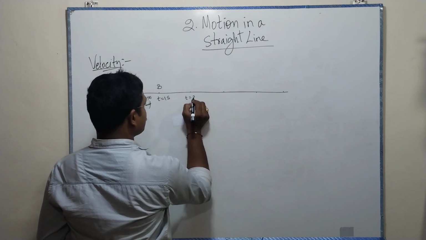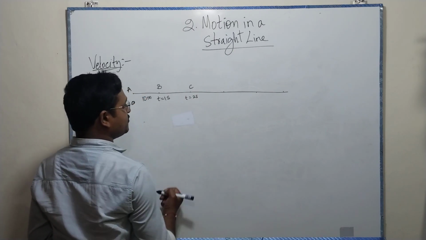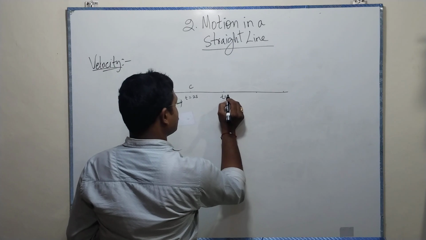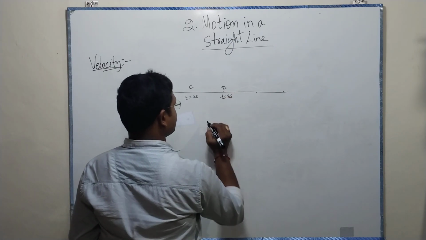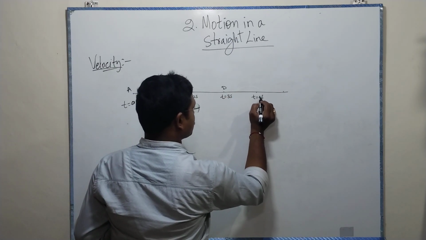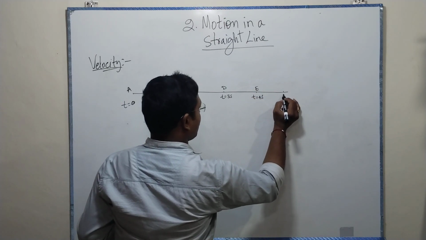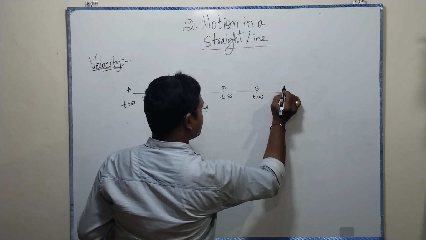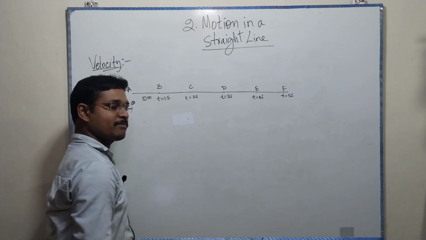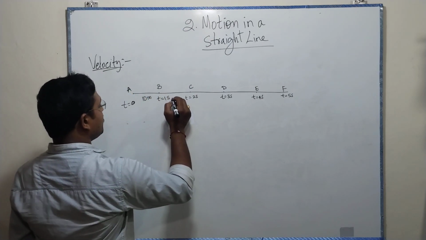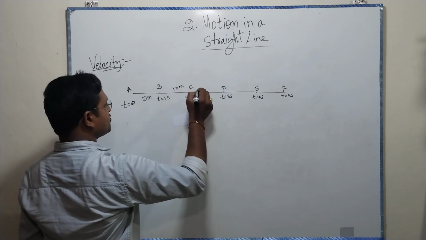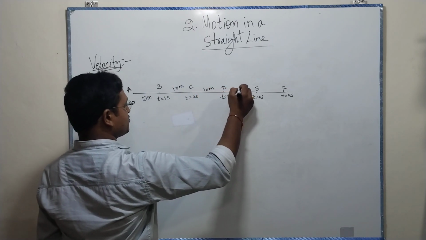At t equal to 2 seconds, it reached point C. At t equal to 3 seconds, it reached point D. At t equal to 4 seconds, it reached point E. At t equal to 5 seconds, it reached F. And everywhere it is 10 meters, 10 meters, 10 meters, 10 meters.